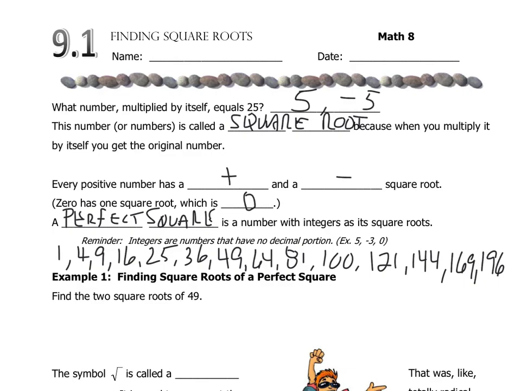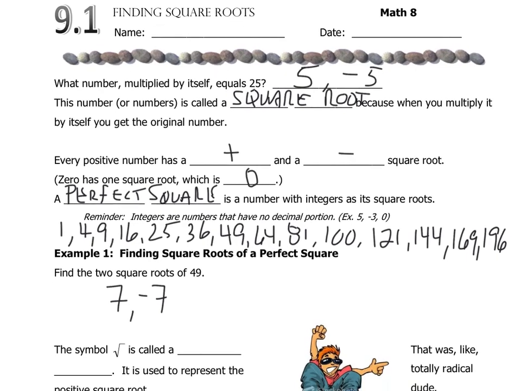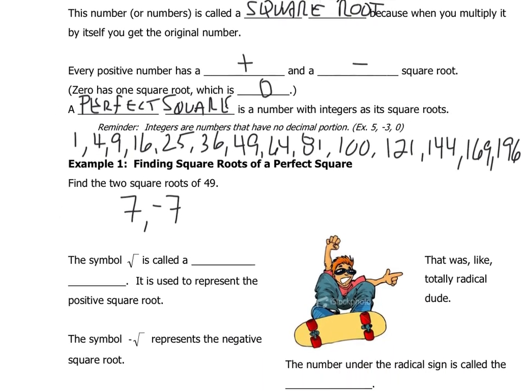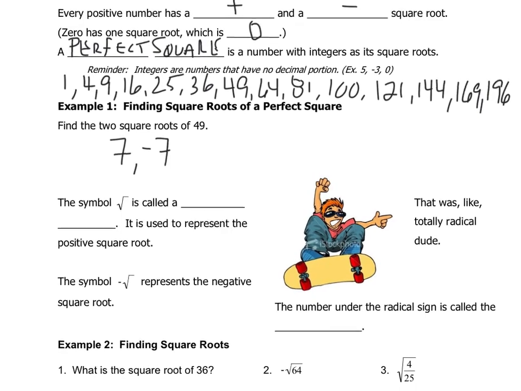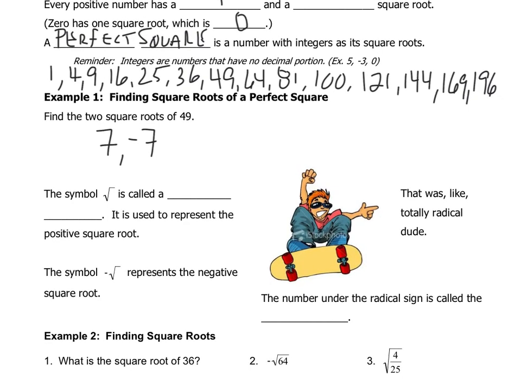So on to the next part. Here's a problem. Find the 2 square roots of 49. Well, we just saw a moment ago that 49 is one of these perfect squares. So basically, I want to make sure I write the answer is 7. 7 times 7 is 49. But also, don't forget the negative 7. If you're given a sentence that says find the square roots, we want to make sure that we include them both because they both give me 49.